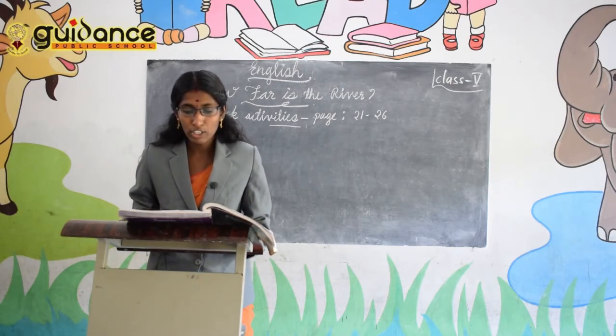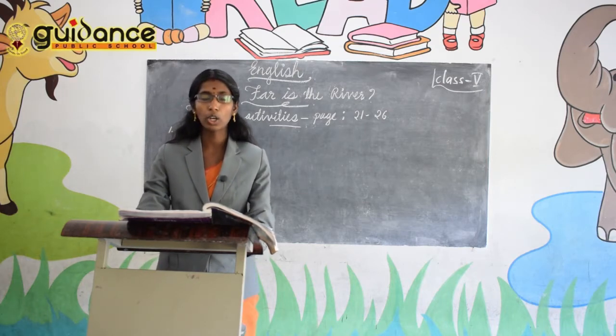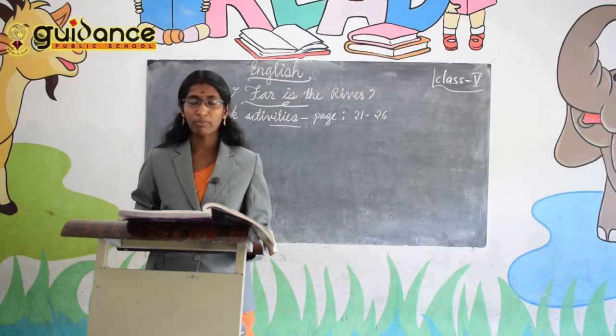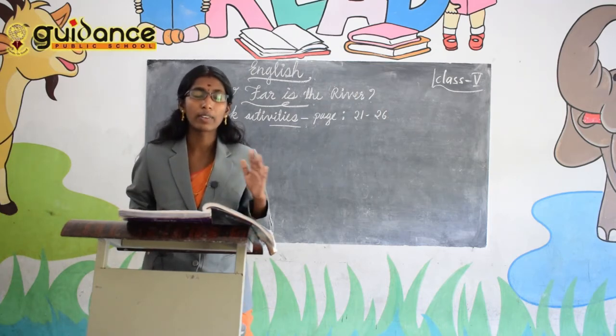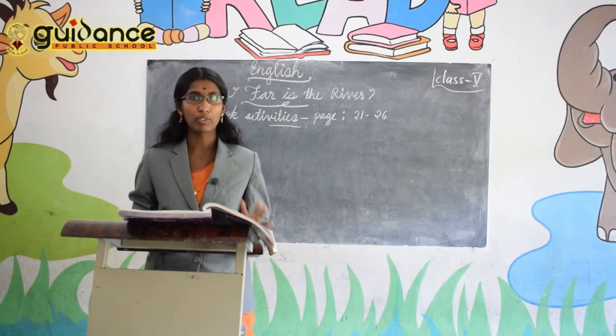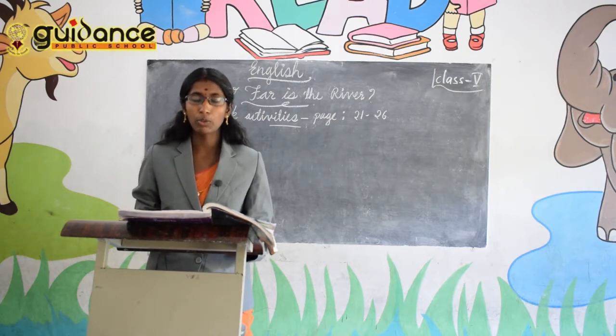Put a tick against what the story tells us. Put a cross against what it does not tell us. The first one, the name of the boy. Is the story telling the name of the boy? No. So that one is wrong, the cross. Second one, how old he was.